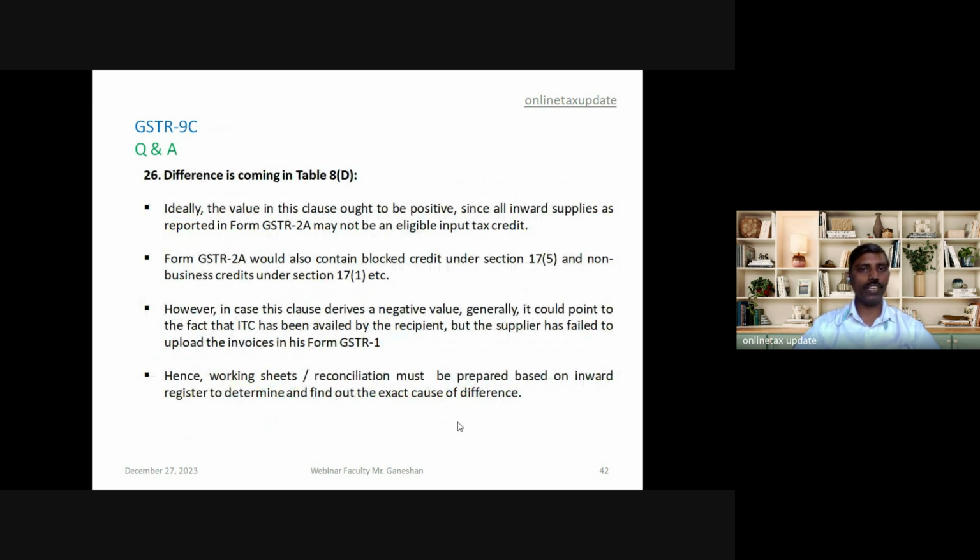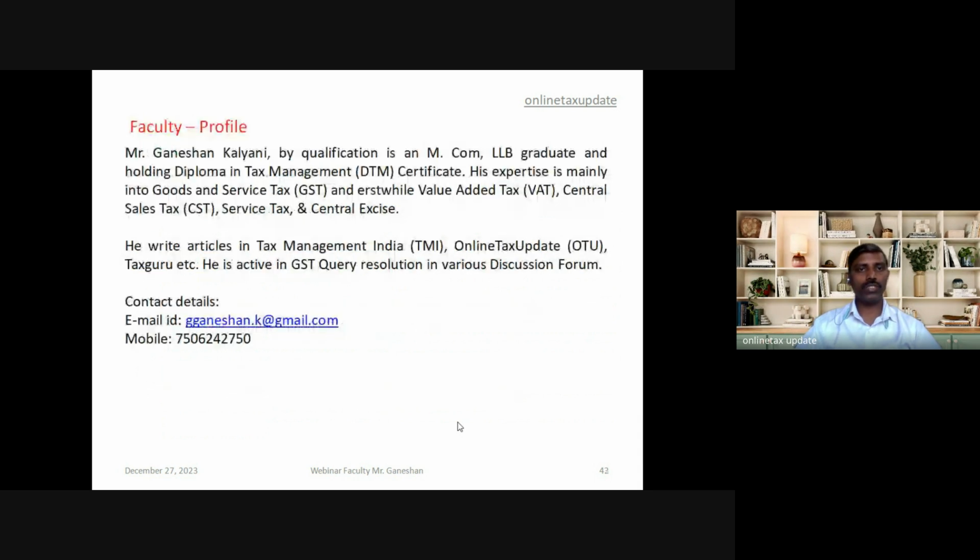26, difference is coming in 8D. Ideally, the value in 8D should be positive because all the ITC which is populated may not be eligible ITC. It would also contain ineligible ITC and non-business credit. However, in case the clause derives a negative value, it can happen that ITC has been availed by the taxpayer, but the corresponding invoice was not uploaded by the supplier in GSTR-1. Hence, a working sheet or reconciliation must be prepared based on the inward register to find out the exact cause of difference. So these were the questions and answers.